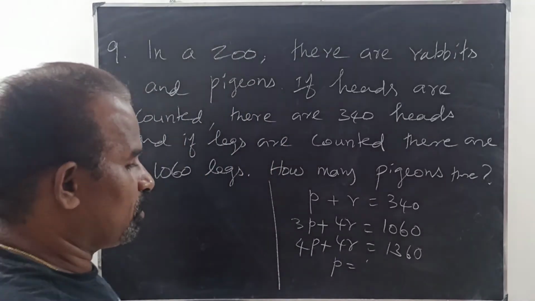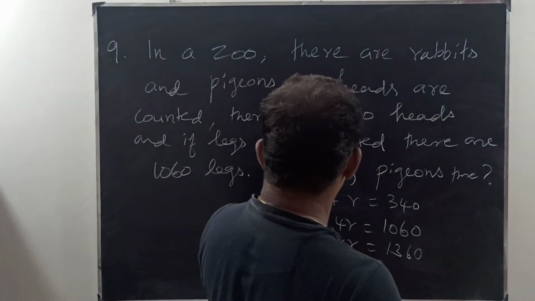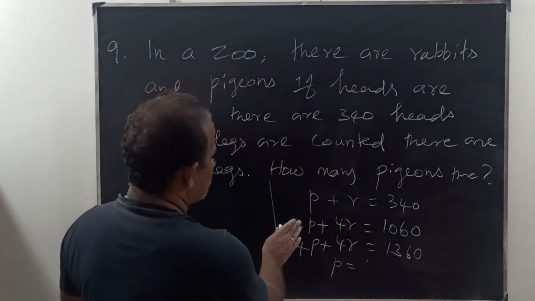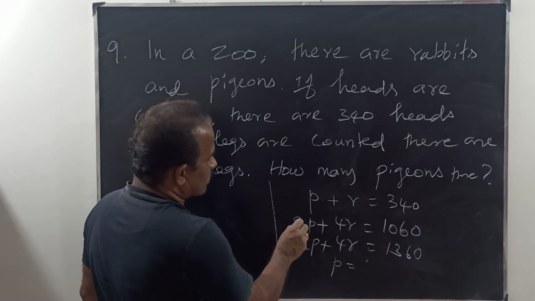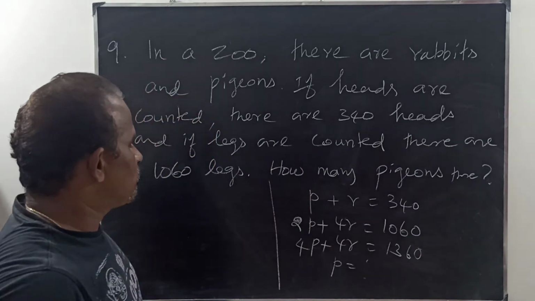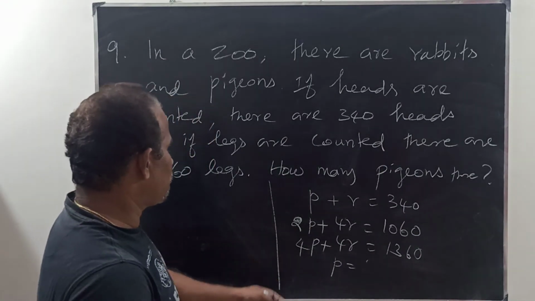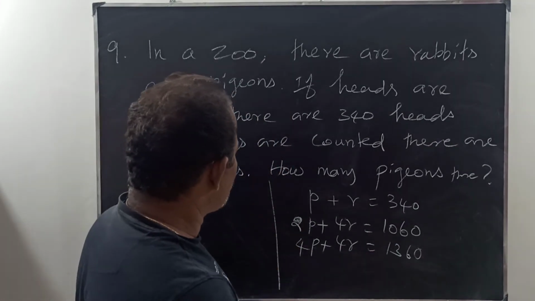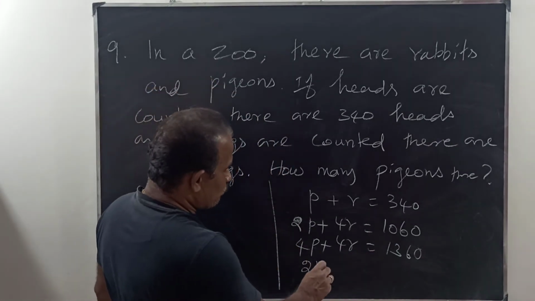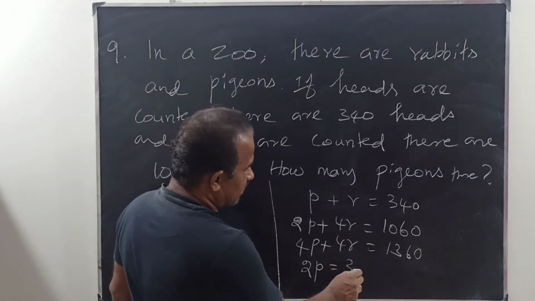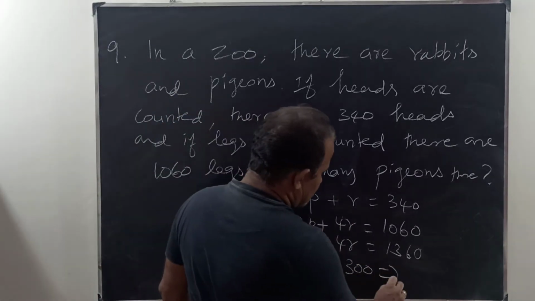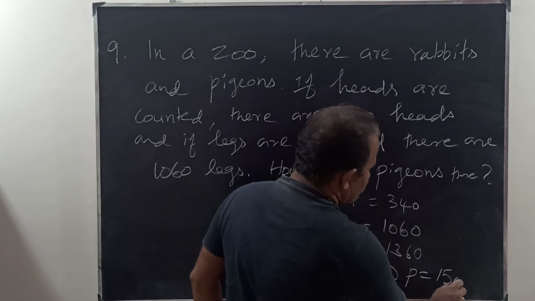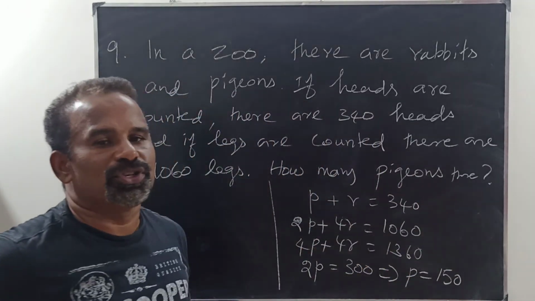P plus R is equal to 340, and legs 1,360. Sorry, pigeons have 2 legs. 2P plus 4R equals 1,360. Therefore 4P minus 2P, 2P, this is cancelled. This is 300. This implies P is equal to 150. This is the regular procedure.